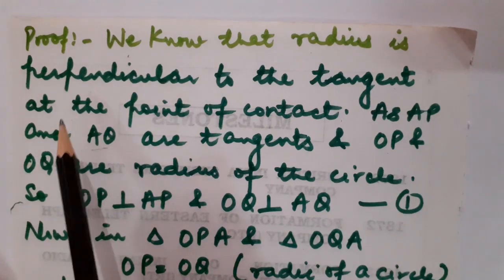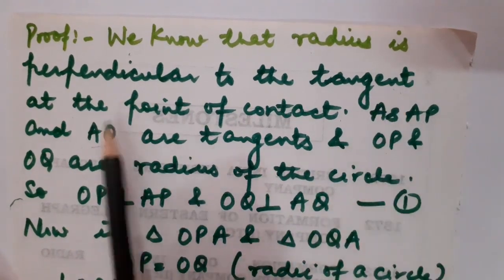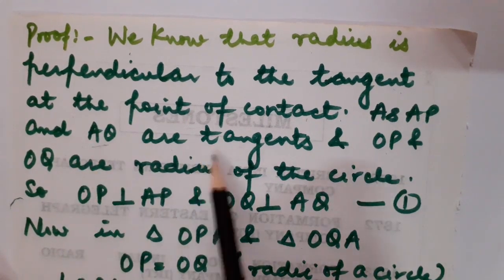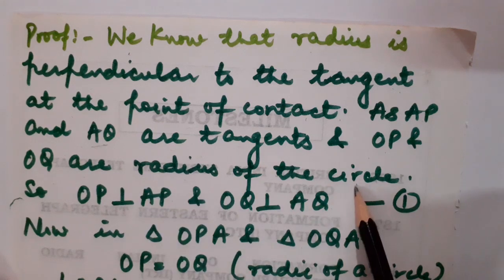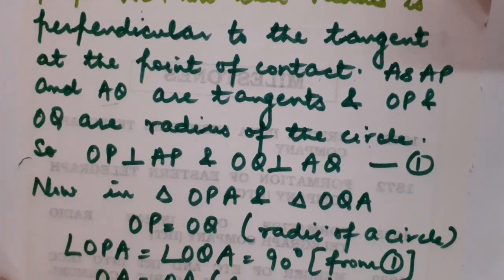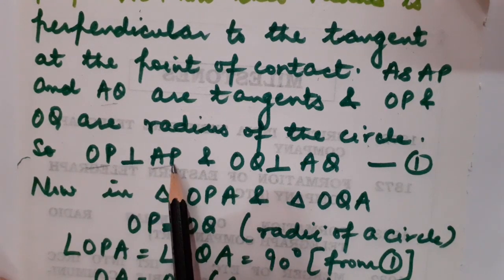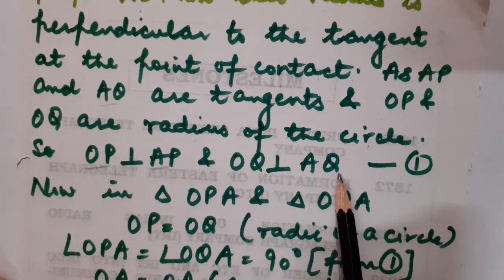Now understand its written proof. We know that the radius is perpendicular to the tangent at the point of contact. So as AP and AQ are tangents and OP and OQ are radii of the circle, we can say that OP, which is the radius, is perpendicular to AP, which is a tangent, and OQ is perpendicular to AQ.